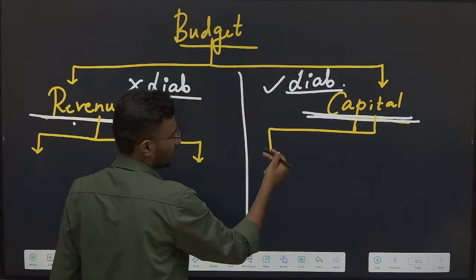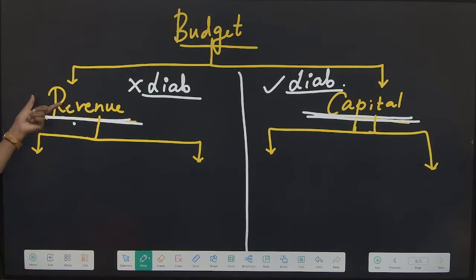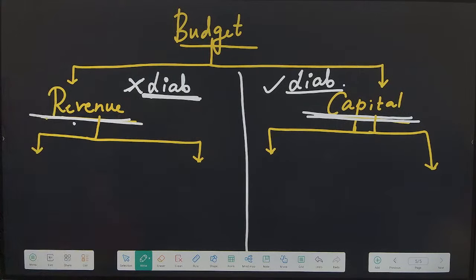Now this revenue, it is again divided into two things. What is revenue? What are different types of revenue? I'll explain this. ನನಗೆ ಗೊತ್ತು ನಿಮ್ಗೆ ಅರ್ಥ ಆಗಿಲ್ಲ ಲೈಬಿಲಿಟಿ ಅಂದ್ರೆ ಏನು ಅಂತ.